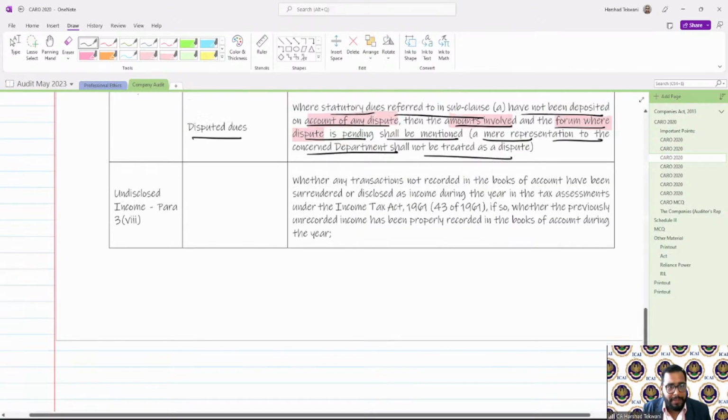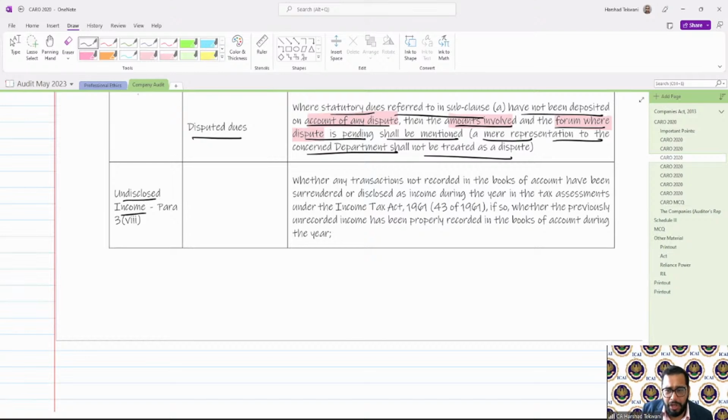So it says whether any transaction which has not been recorded in the books of account has been surrendered or disclosed as income. Basically, remember there was one scheme wherein if any income has not been disclosed, you can disclose it in your tax returns and tax assessment.